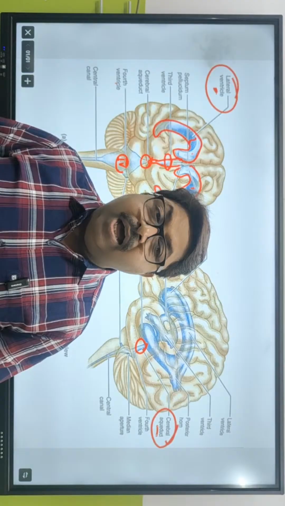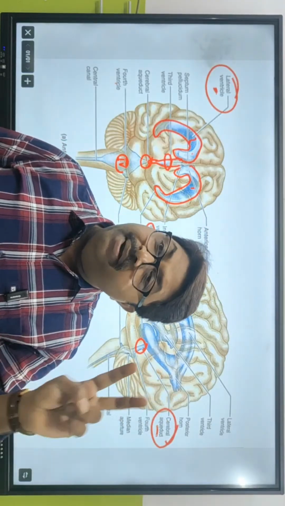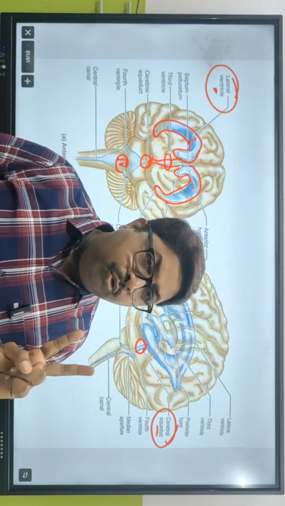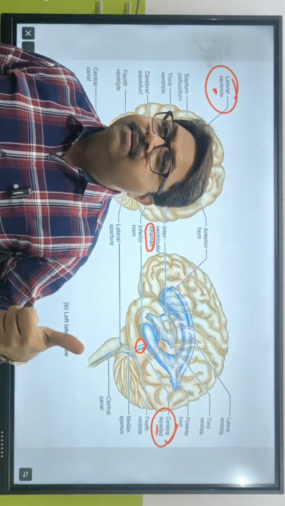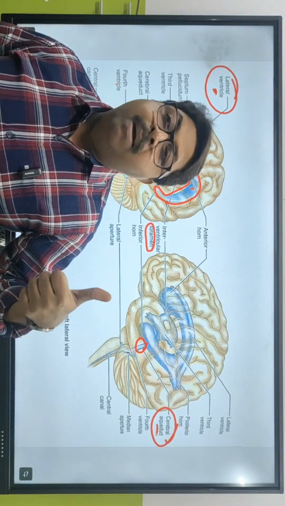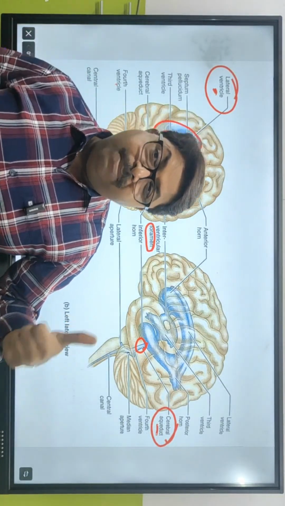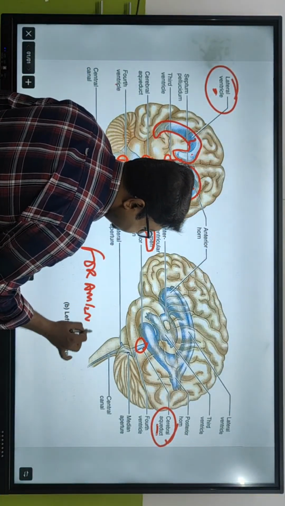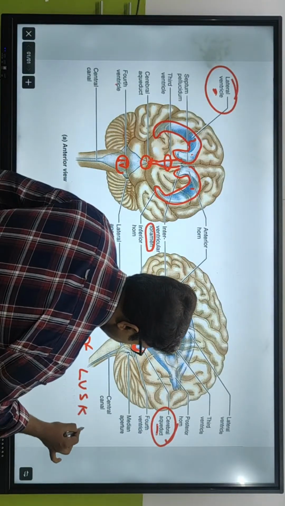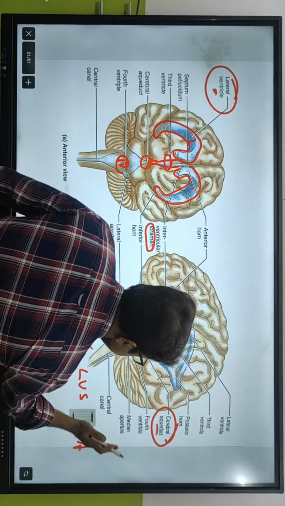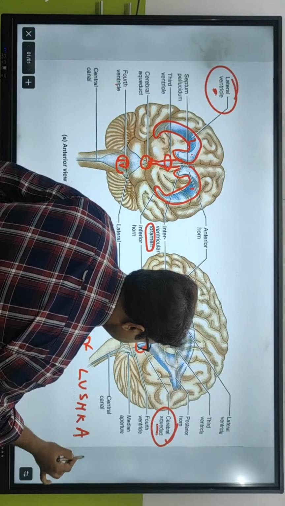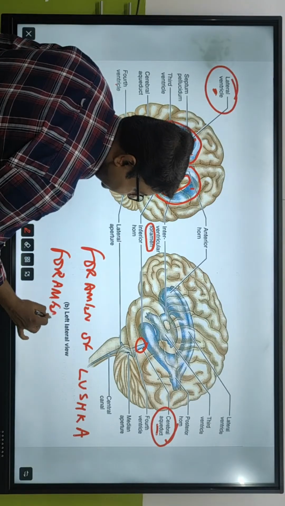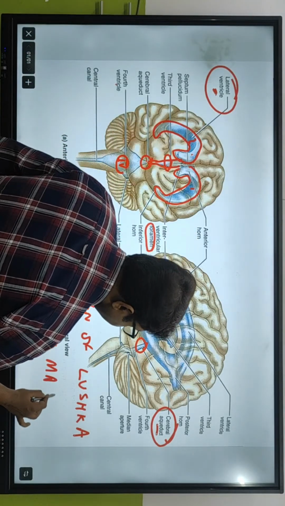2. But you are yet to hear 2 other foramen in the brain, especially in the middle part of the brain. And those 2 foramen are, can anybody in this class tell me? Foramen of Luschka and foramen of Magendie.